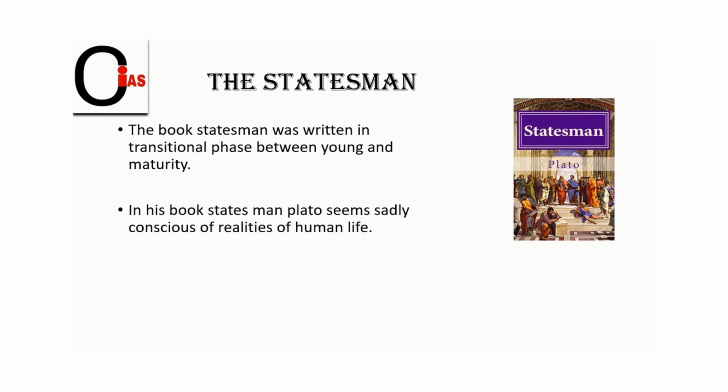The book Statesman was written in a transitional phase between youth and maturity. When Plato was turning from young to mature, he was writing this book called Statesman. In Statesman, Plato seems sadly conscious of the realities of human life. He was sad knowing how human life is, how the life of the people of Athens is.